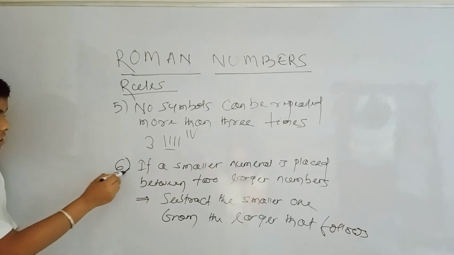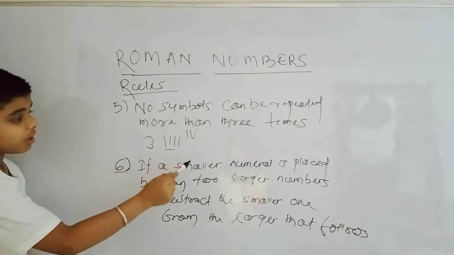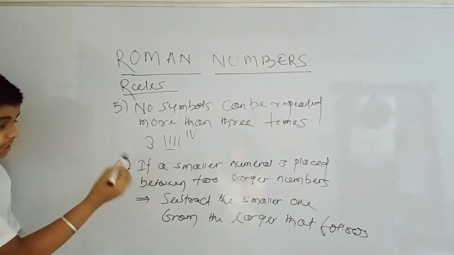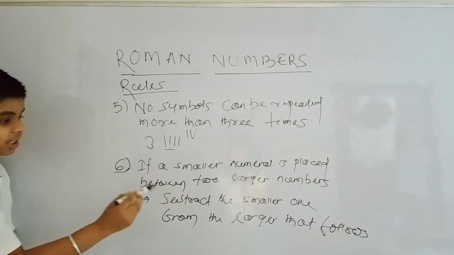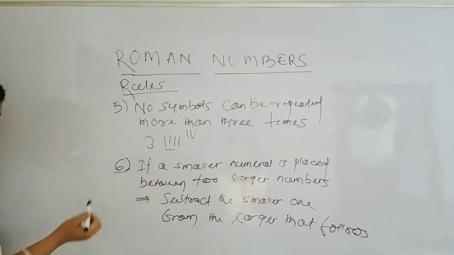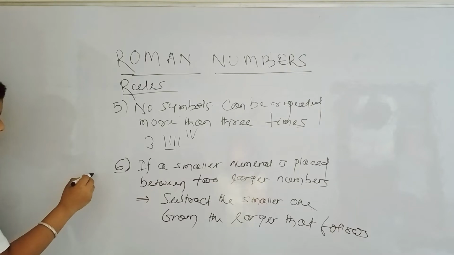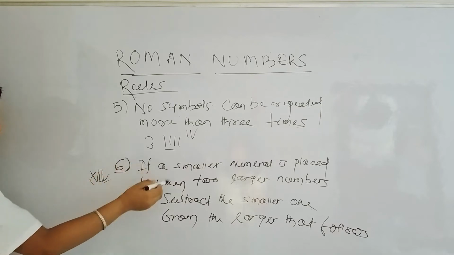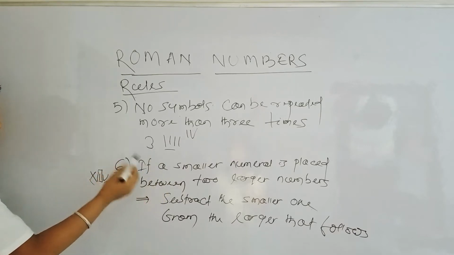So, coming to our sixth point, if a smaller number is placed between two larger numbers, then subtract the smaller one from the larger that follows. So, if we take the example of XIV, how will it form? I is the smallest one between X and V, which are greater than I, as described in the sixth point.